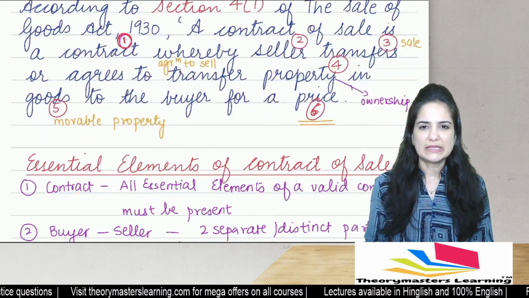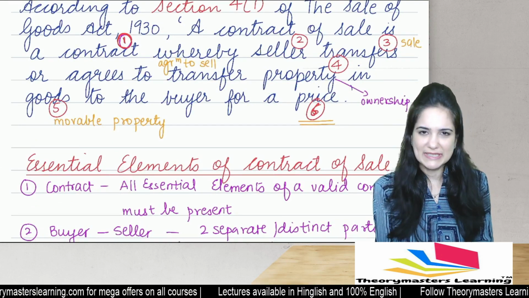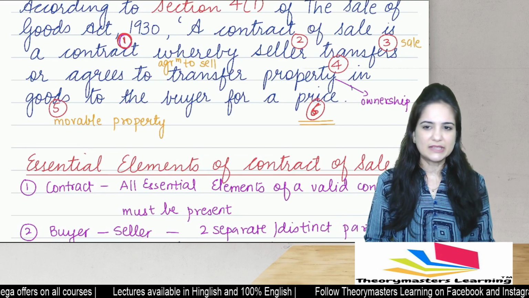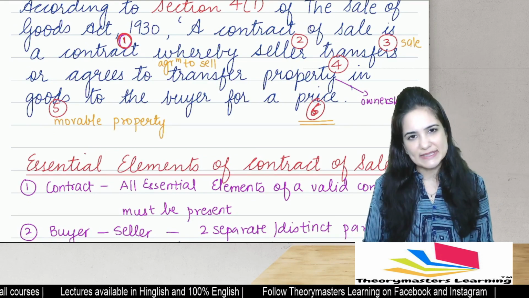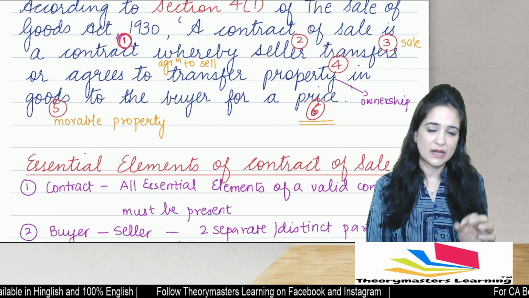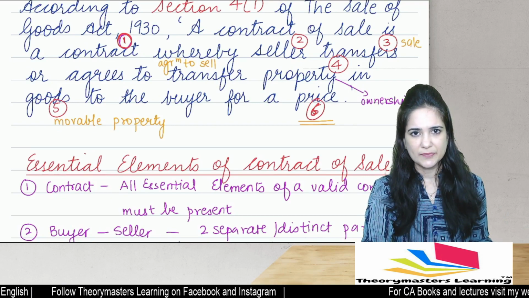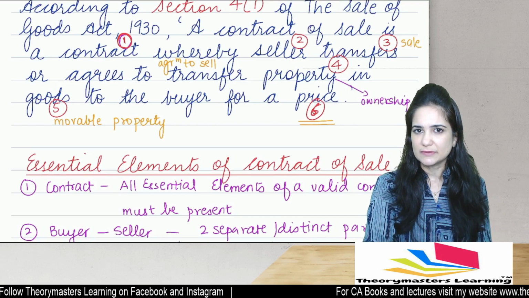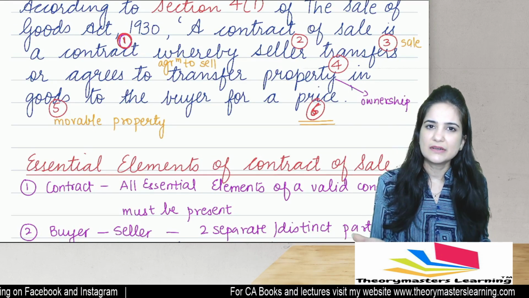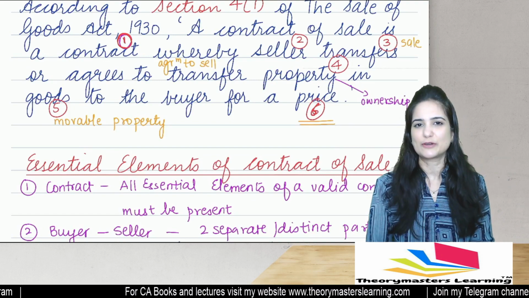Why? See, if there is no price, it is a gift. It's not sale. Okay, I give goods, I get goods in return. That's barter. It's not sale. So for sale, there has to be some element of price. It can happen that, let's say I went to Vijay Sales. I gave my old television set and I got a new television set. The difference I paid in money. Okay, so the difference was paid in money. There is money, there is price. It is a contract of sale.